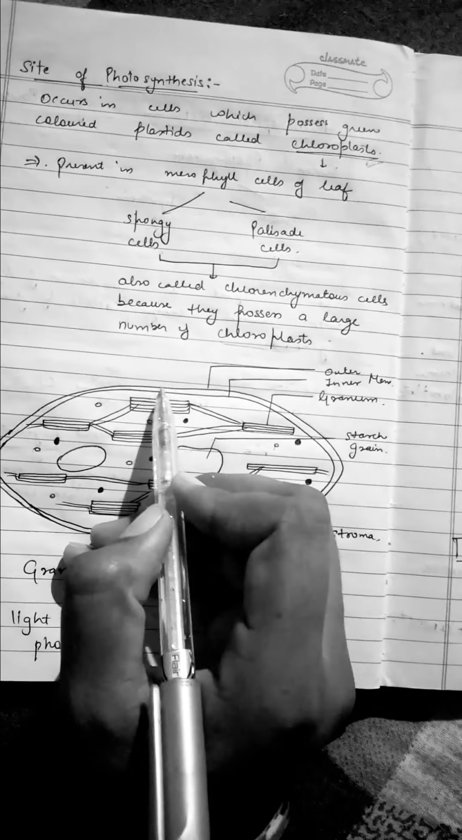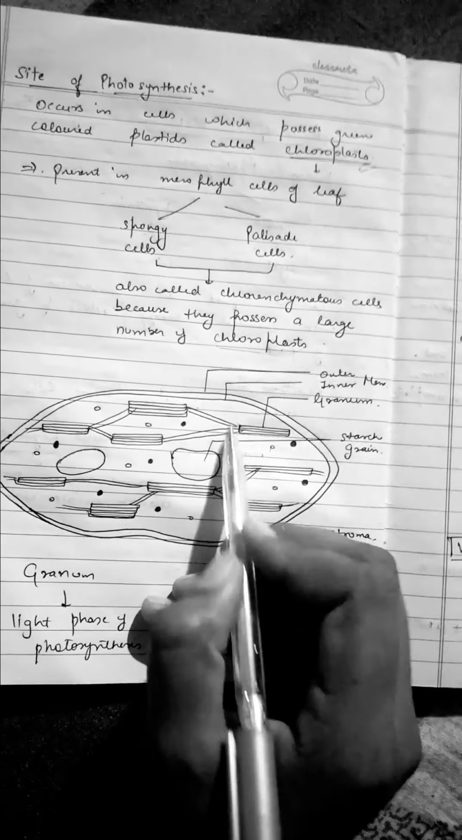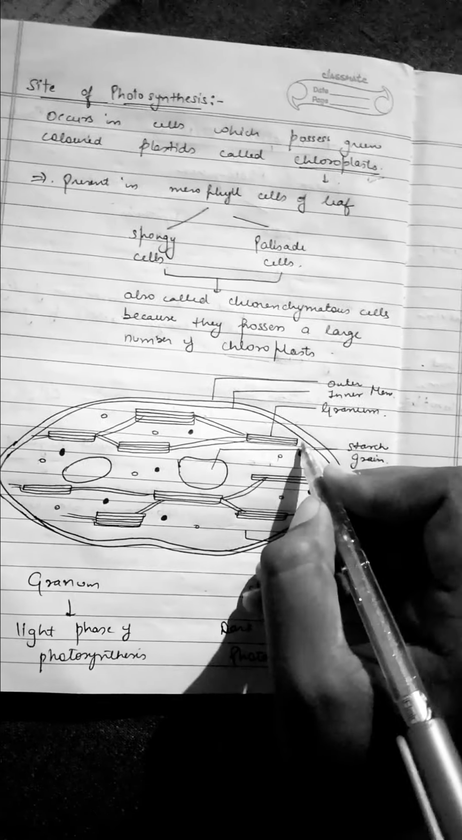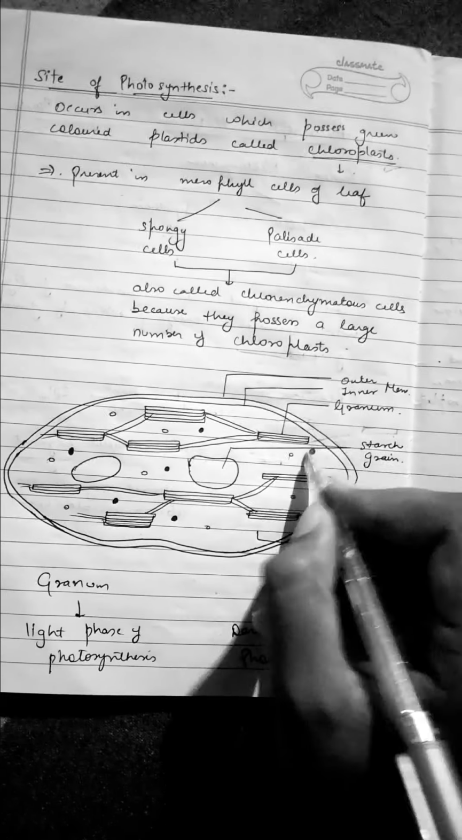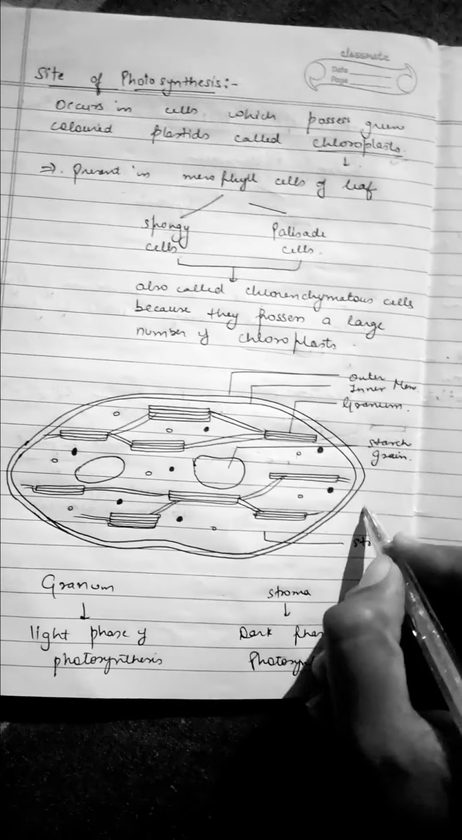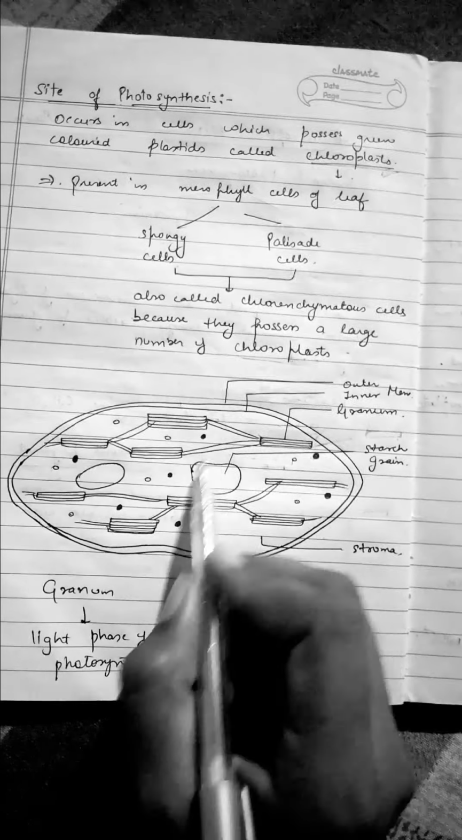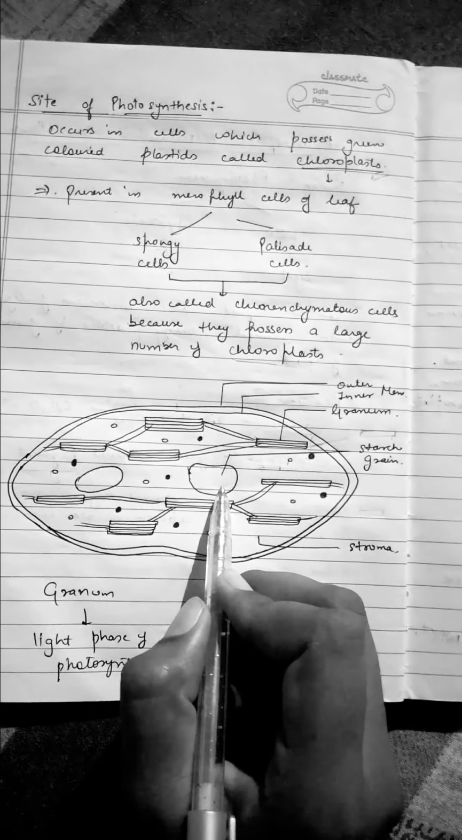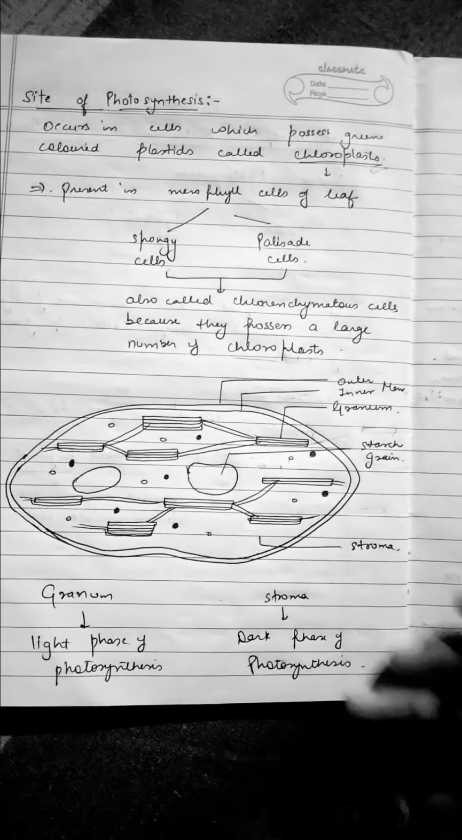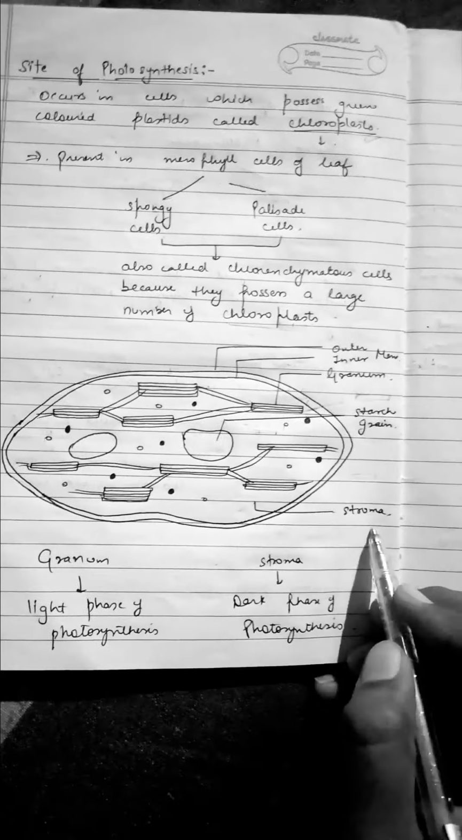Here we have the outer membrane and inner membrane. These are grana, or singularly these are called thylakoids. This whole structure is grana and the singular part of these is called thylakoids. This is a starch grain. The storage of carbohydrates is present as starch grains, and the liquid part is stroma.